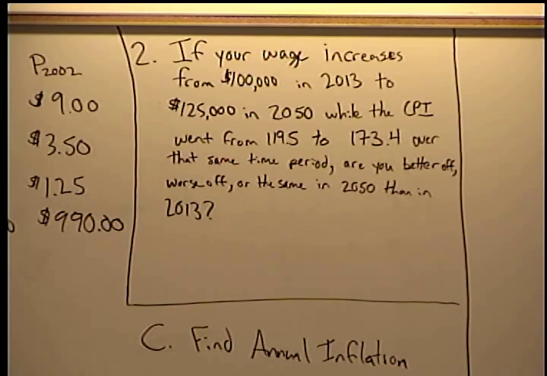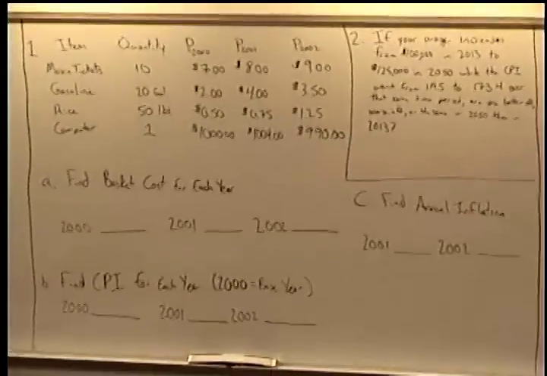So in this problem, you start out at $100,000 a year, and in 2050 your wage went up to $125,000, but prices went from 119.5 to 173.4. Are you better off, worse off, or the same in 2050 than when you started? Okay, so go ahead and pause the video, and when you're finished, we will go over the problems.